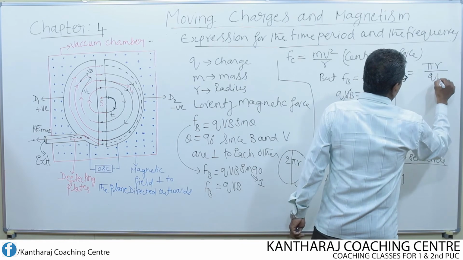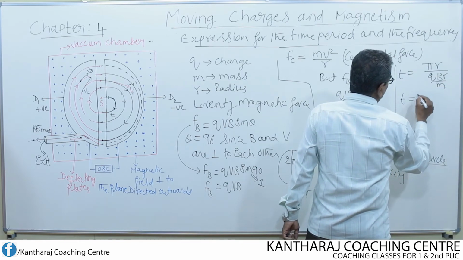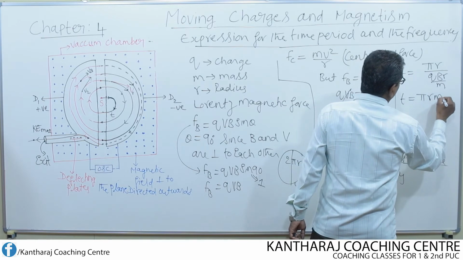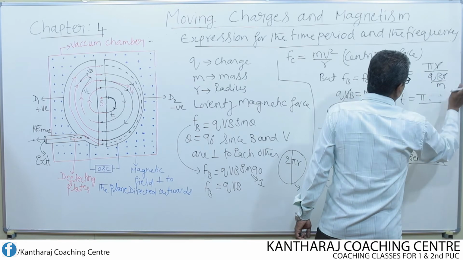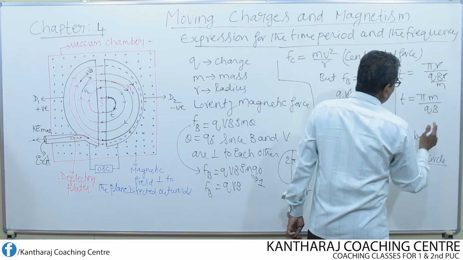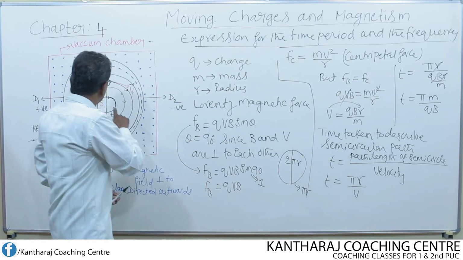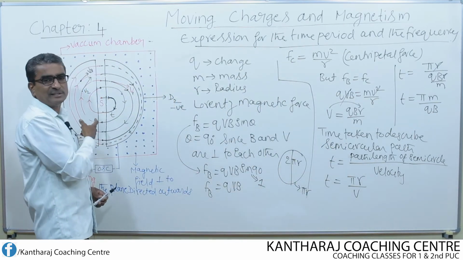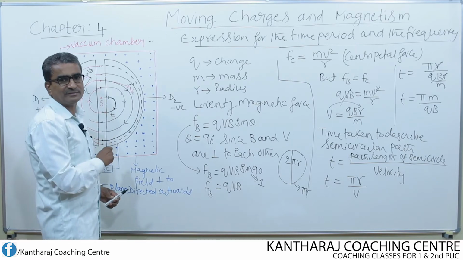For v I can write qBr divided by m. So this t equal to pi r m divided by q B r, and r gets cancelled. So it becomes pi m divided by q B. See, this is the time taken by the charged particle to describe any semicircular path, either this semicircular path or this semicircular path.